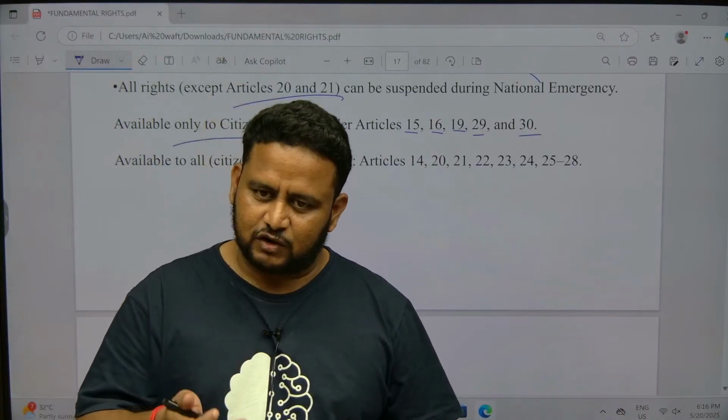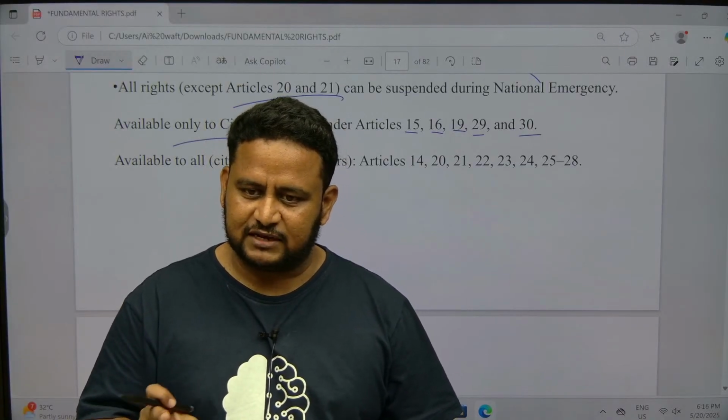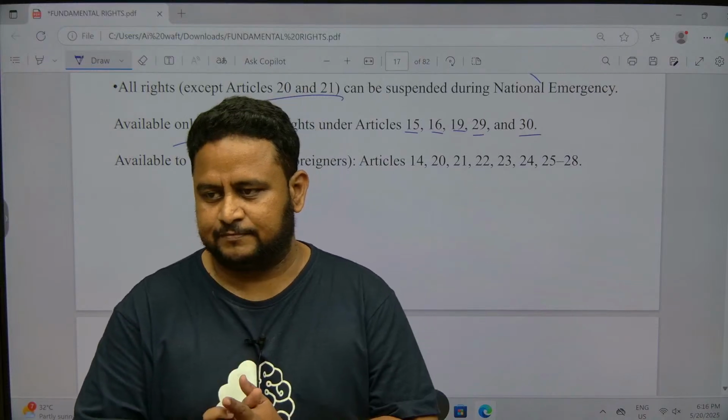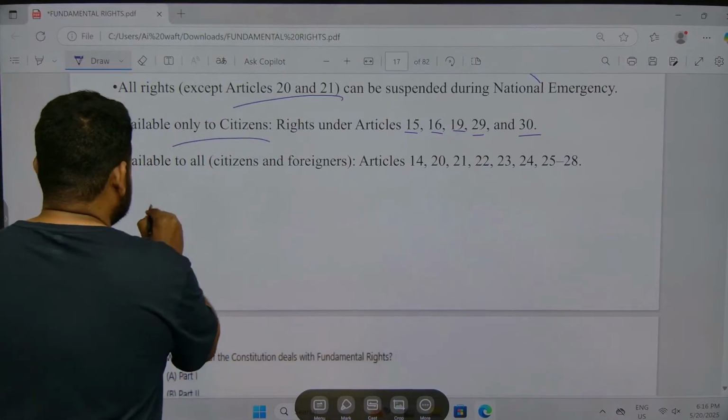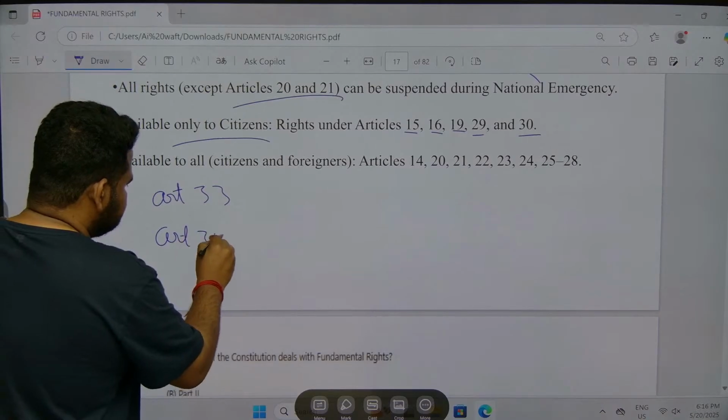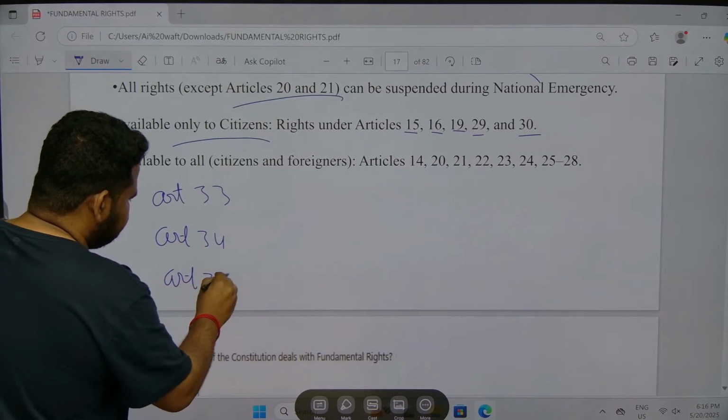Okay, actually what is in the constitution, Article 33, 34, 35, I won't tell you exactly that way because you don't have to know it that way. You have to just know the meaning. Okay, so let us see what is Article 33. What is Article 34? What is Article 35?